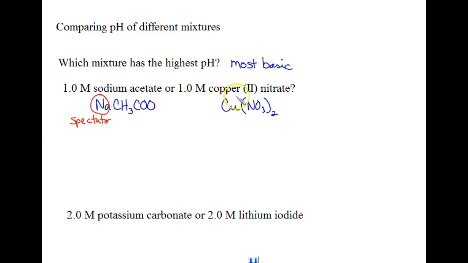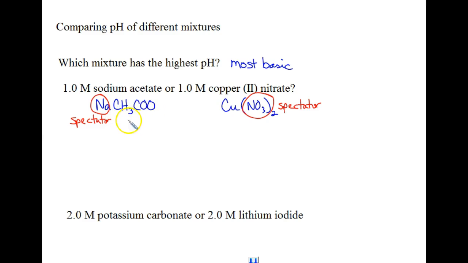We also have another spectator in the copper 2 nitrate solution. The nitrate is also a spectator. And again, we know it's a spectator because it is the conjugate base of a strong acid, meaning that it is extremely weak. So now, what we really need to be comparing in the two different solutions is the acetate versus the copper 2 ion.